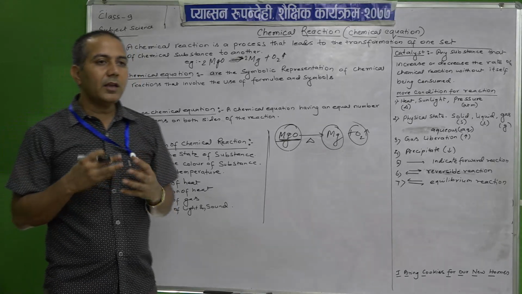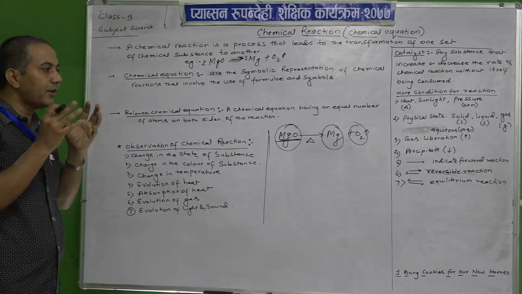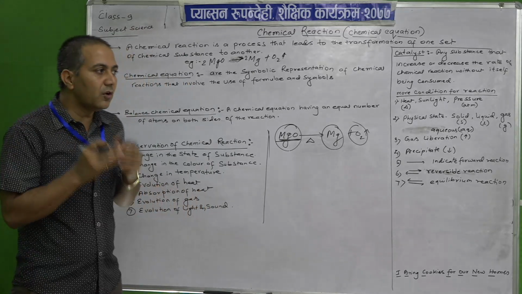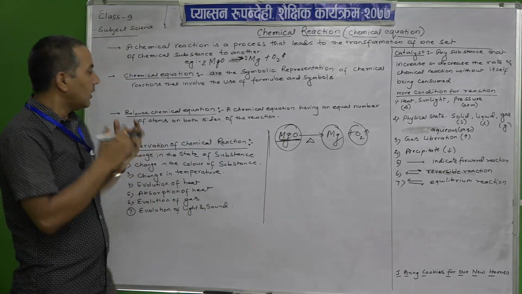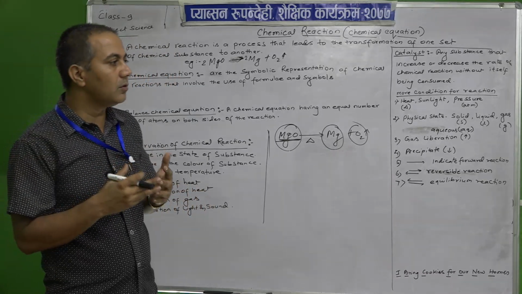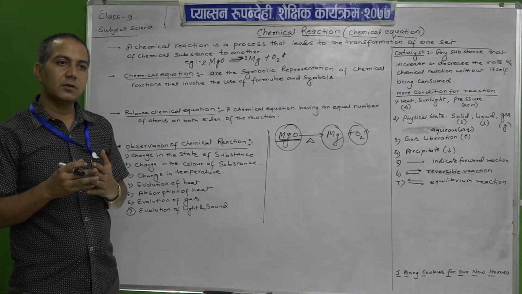Therefore, an equation is made, a mathematical, symbolic representation, so that it denotes all the formulas and the amounts of the molecules or atoms that participate in chemical reactions.